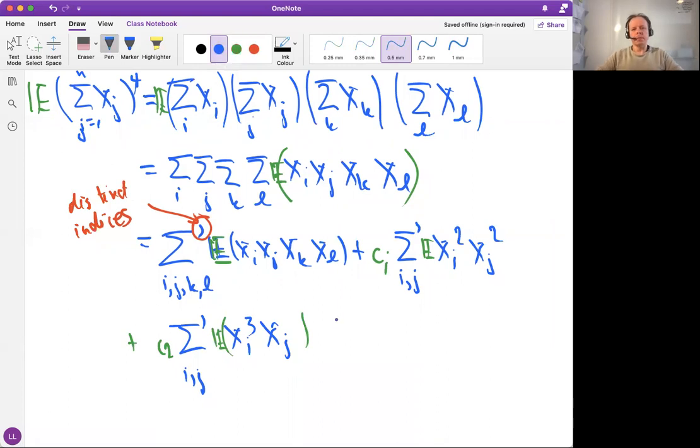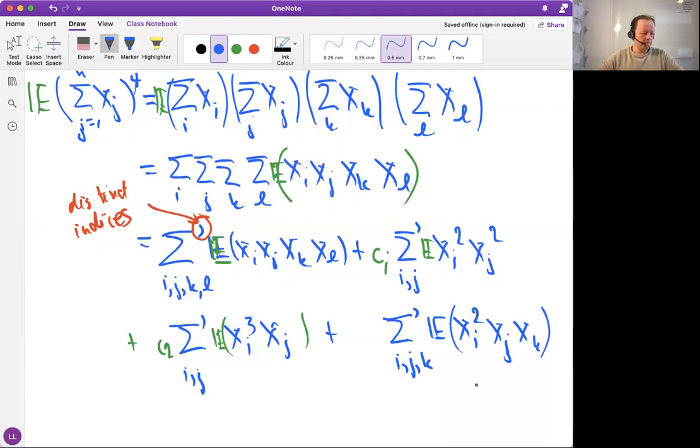We have some terms with 3 distinct indices. So let's say prime for distinct, expectation. Let's say i is 2 times, then we have j once and k once. That's it. And do we have some other constant still?